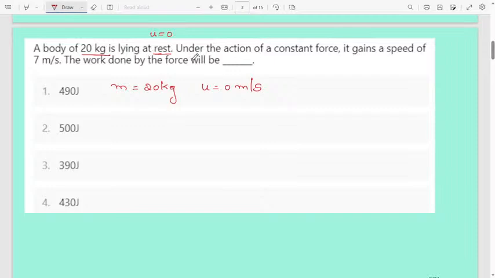Next, under the action of a constant force, it gains a speed of 7 meter per second, so final velocity will be 7 meter per second. What will be the work done by the force? They are asking. You know the formula: work done is equal to change in kinetic energy. Change in kinetic energy.